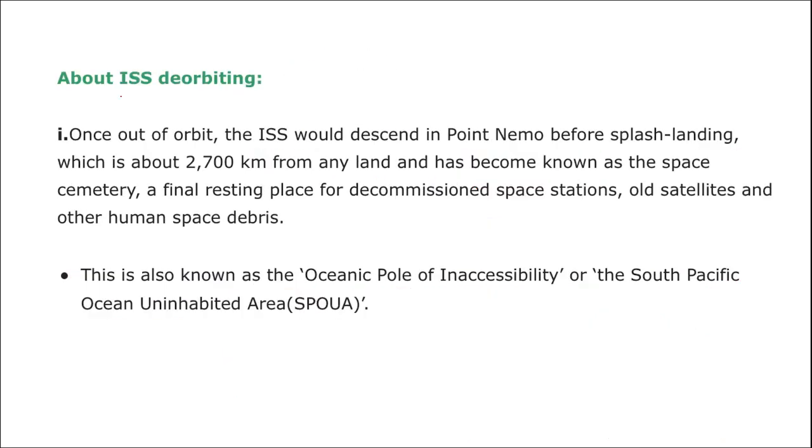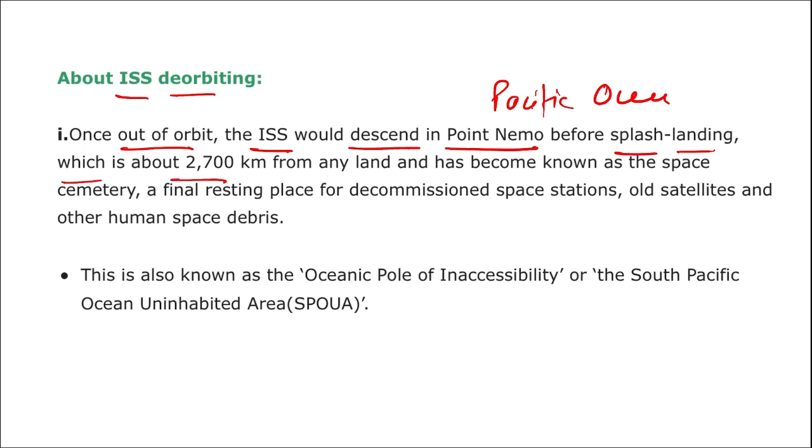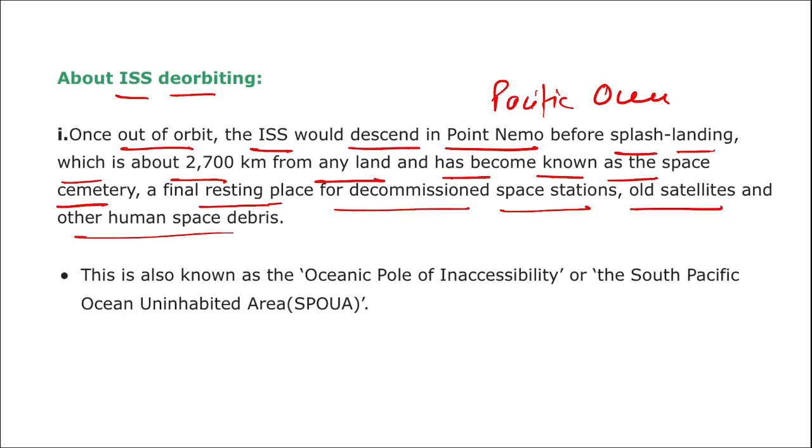Then what about this ISS deorbiting? Once out of orbit, the ISS would descend to Point Nemo in the Pacific Ocean before splash landing. It is about 2700 km from any land and has become known as the space cemetery, a final resting place for decommissioned space stations, old satellites and other human space debris. So if asked, any space object that is to be decommissioned is crash landed into a space cemetery. What is the area? Point Nemo, in the Pacific Ocean.